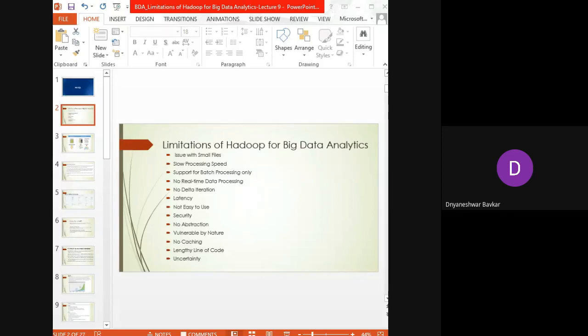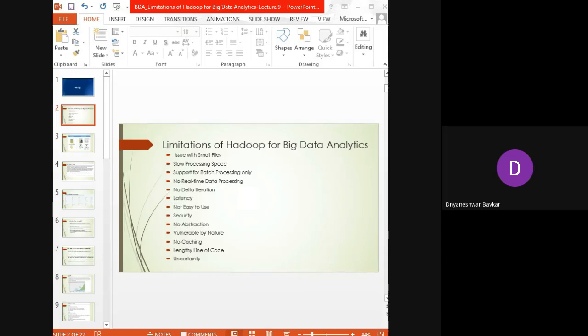The second limitation is slow processing speed. In the Hadoop environment, with its parallel and distributed algorithm, MapReduce processes large data sets. There are tasks we need to perform for map and reduce, and MapReduce requires a lot of time to perform them, thereby increasing the latency. Data is distributed and processed over the cluster in MapReduce, which increases the time and reduces the processing speed. This is the second limitation of the Hadoop environment.